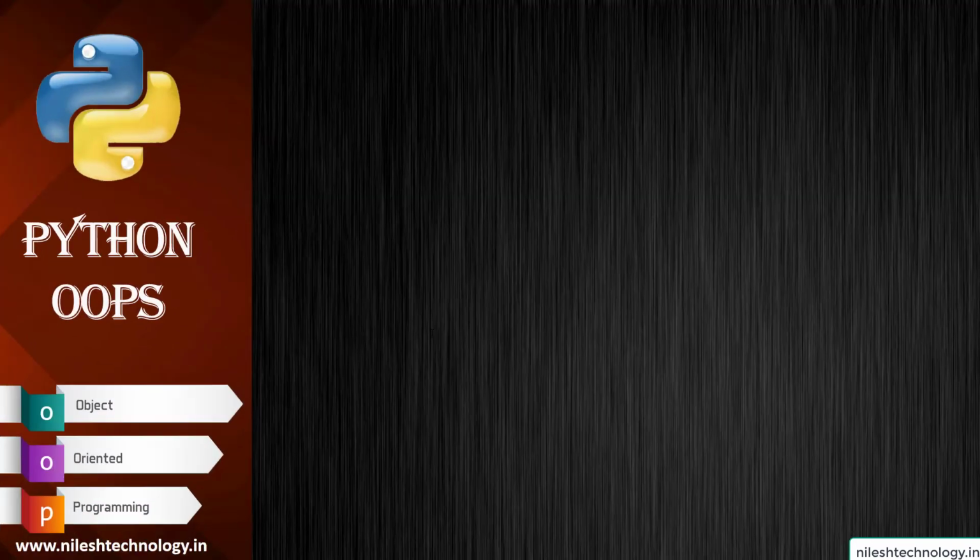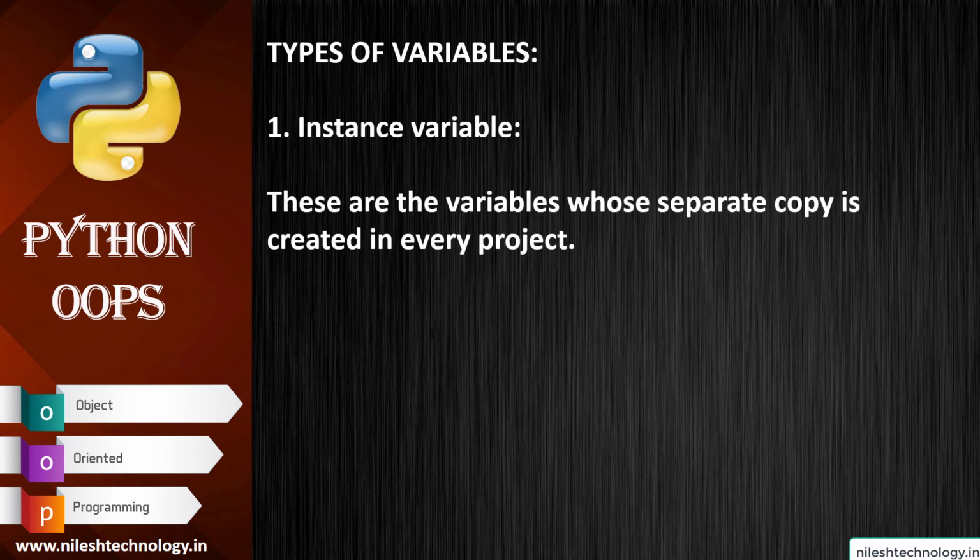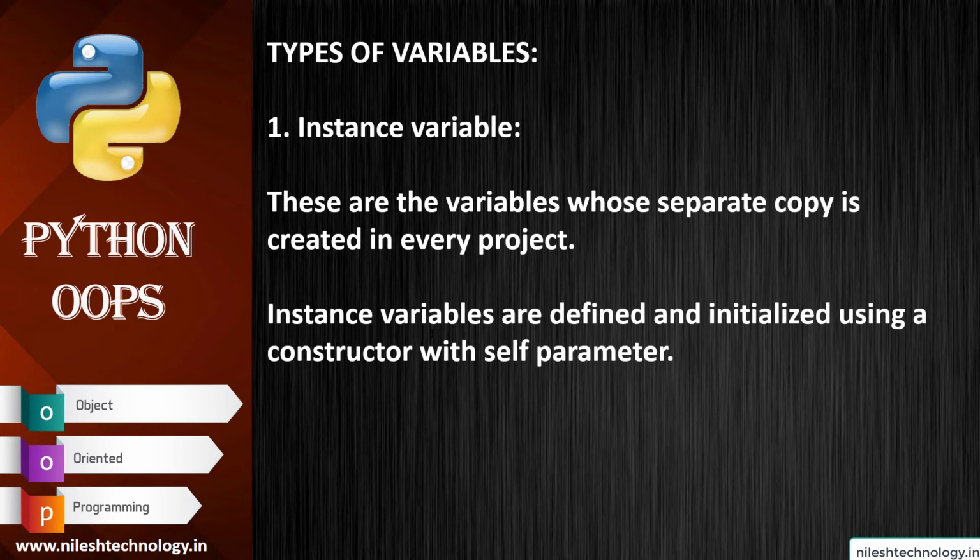See here, the next point is the types of variables. The first type is the instance variable. These are variables whose separate copy is created in every object. Instance variables are defined and initialized using a constructor with the self parameter. So this is the instance variable.